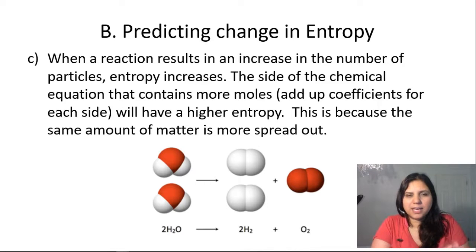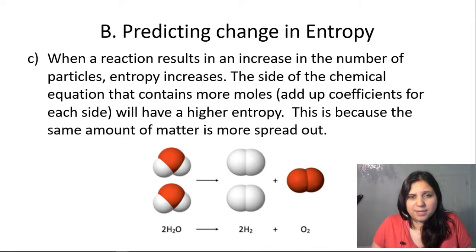All right. The other thing is we may have a reaction where we're not looking at whether it's solid, liquid, gas, or aqueous, and we're just looking at what's going on with the number of particles in it. And so this says, when a reaction results in an increase in the number of particles, entropy increases. That's because those particles are spreading out. They're becoming more of them.